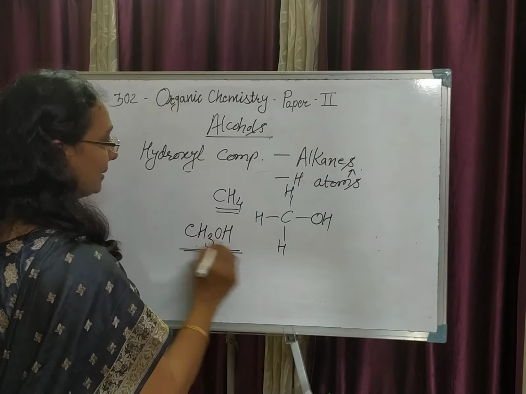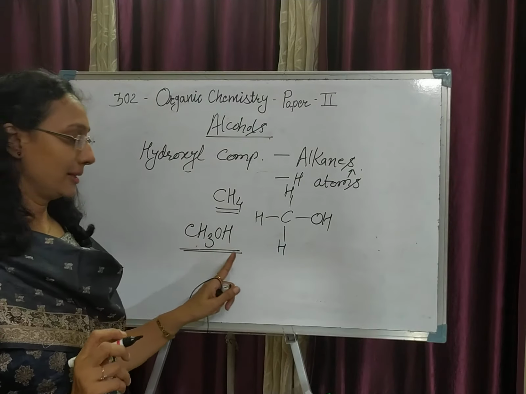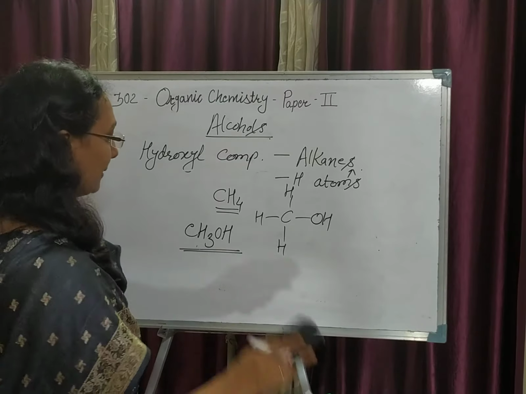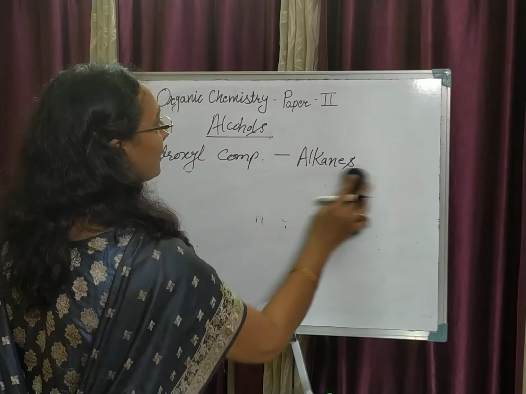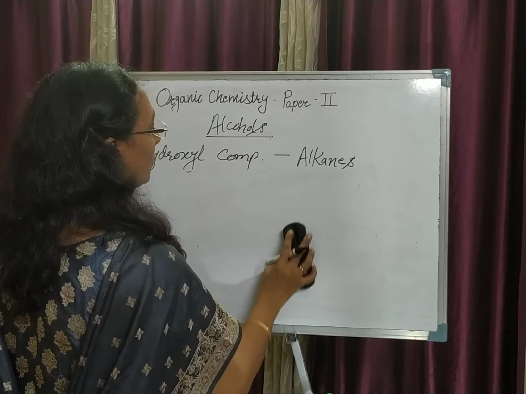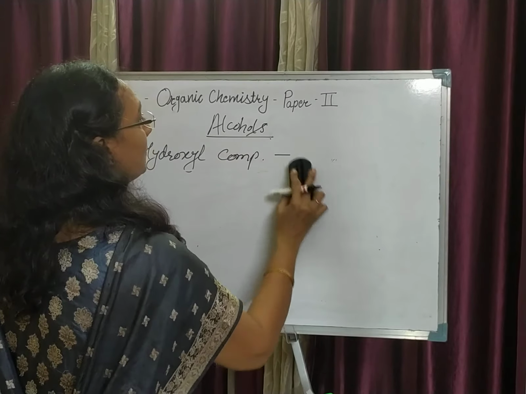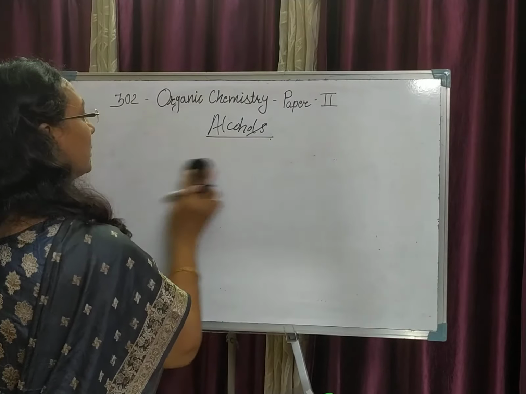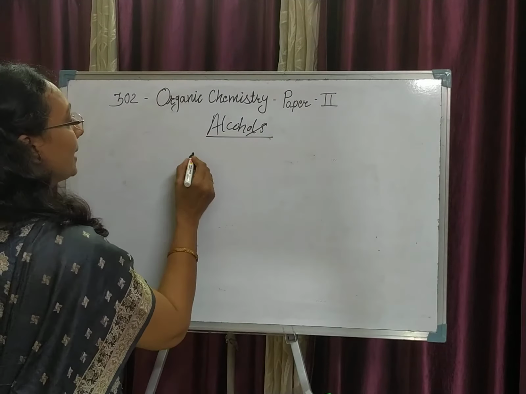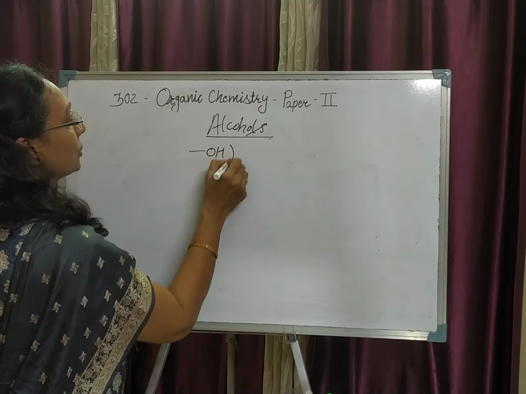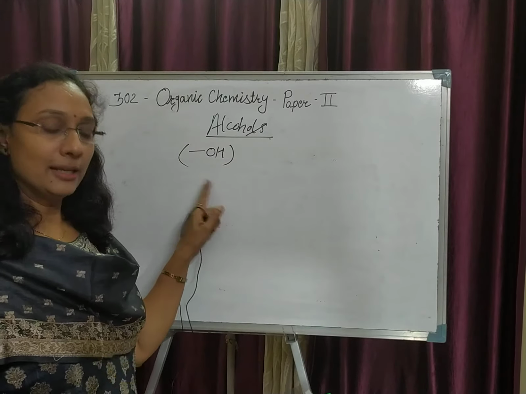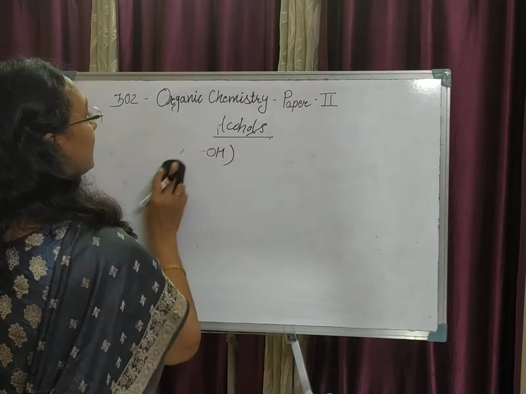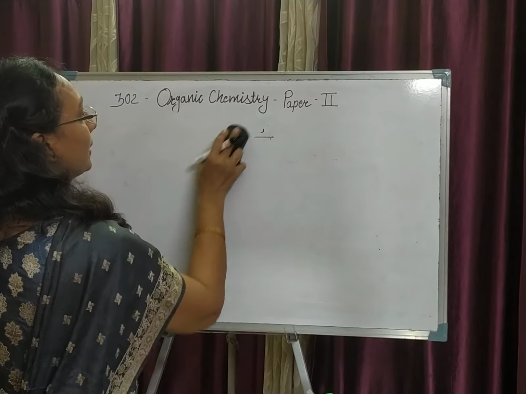CH3OH, that is methyl alcohol. Is it clear? Okay. So what is the definition of an alcohol? Alcohols are the compounds which are obtained by replacing the hydrogen atoms with hydroxyl groups. This is the definition of the alcohol.